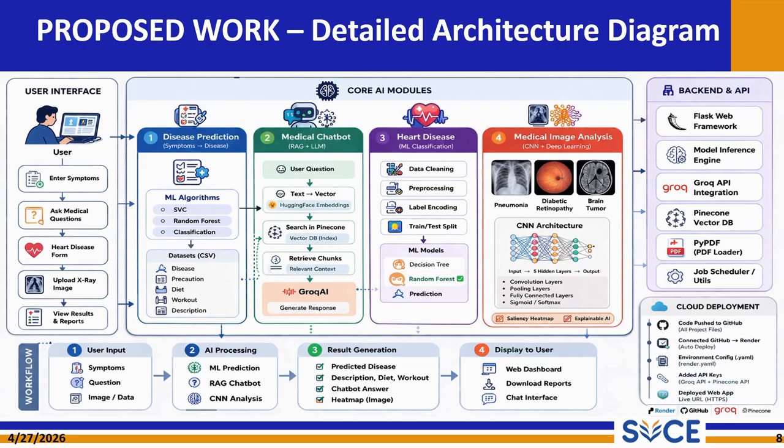For medical image analysis, CNN-based deep learning models analyze MRI scans, chest X-rays, and retinal images. For chatbot functionality, the user query is converted into embeddings and searched within the Pinecone vector database. Relevant information is retrieved and passed to Grok LLM for response generation. The output is then displayed through the web dashboard along with prediction results, heat maps, and AI generated explanations.